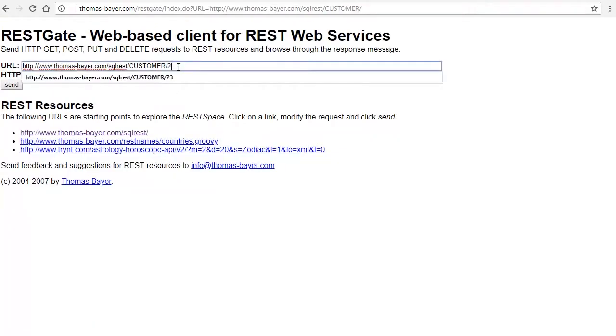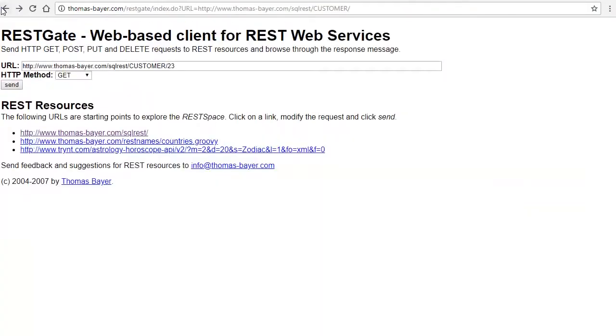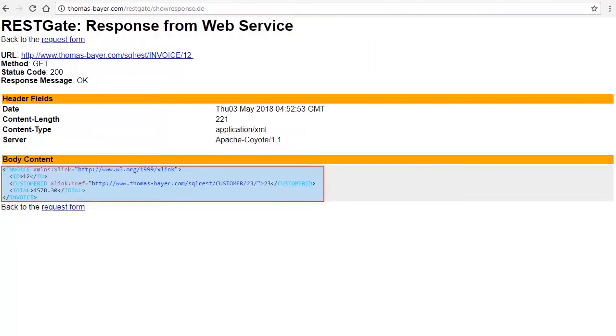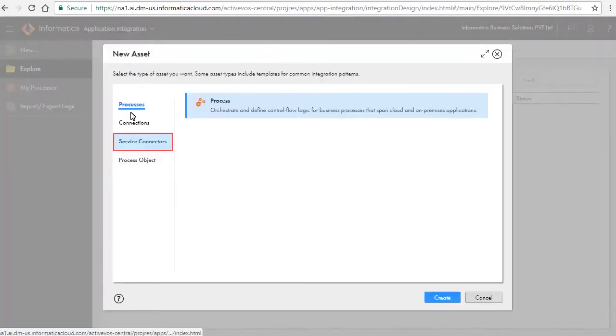Customer operation takes a customer ID as an input parameter and returns customer details. Similarly, invoice operation takes invoice ID as an input parameter and returns invoice details. Now that we know the signature of the operations to be invoked for this service, let's create a service connector. Click New, select Service Connectors and click Create.